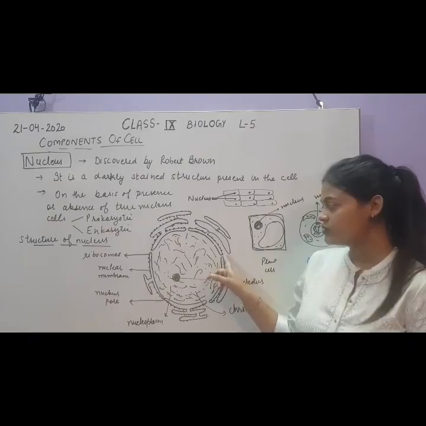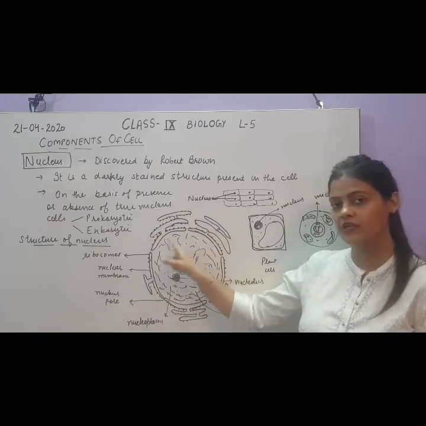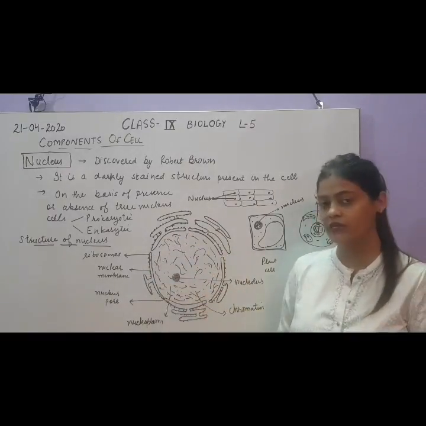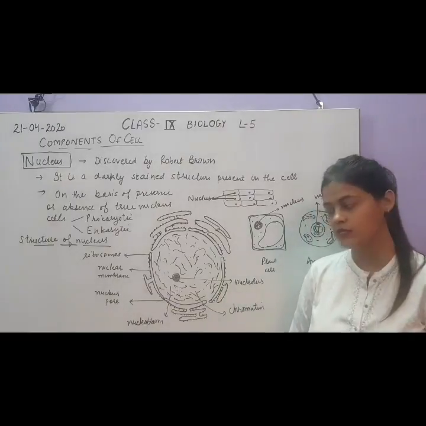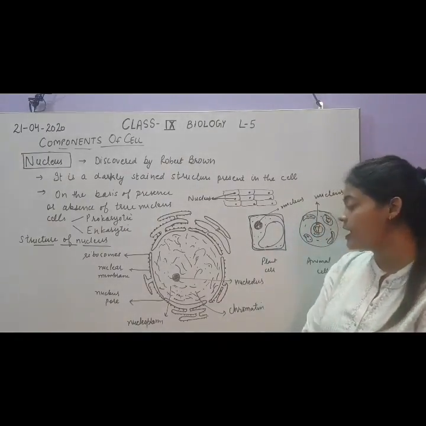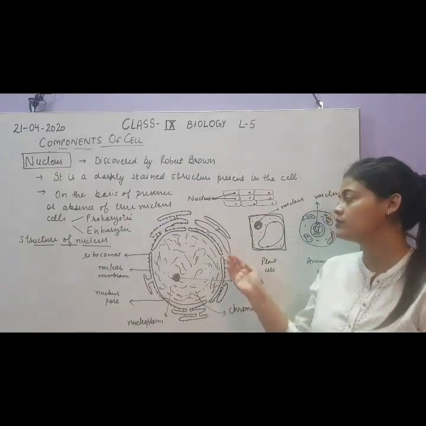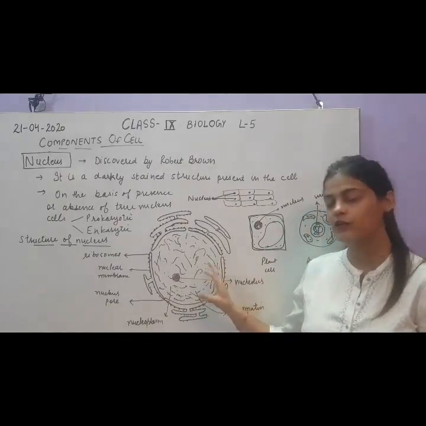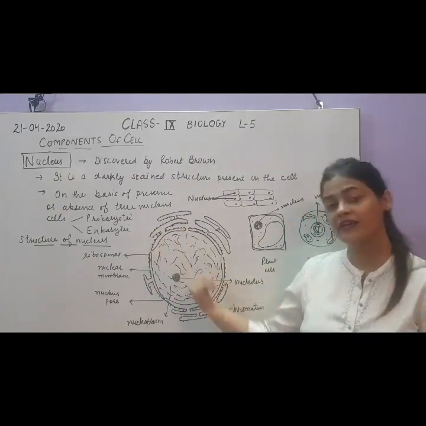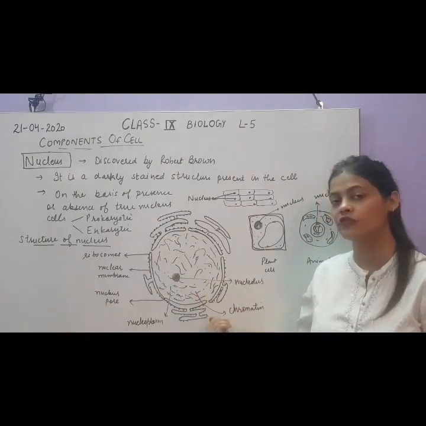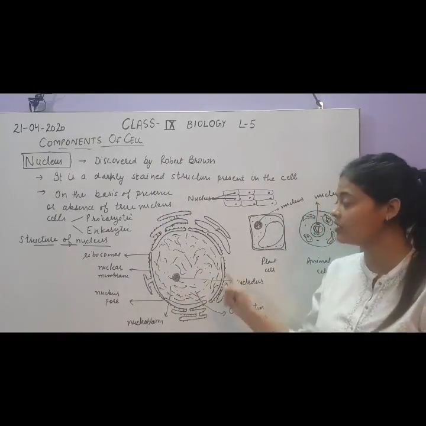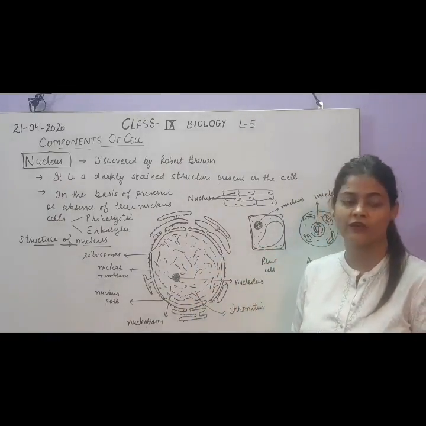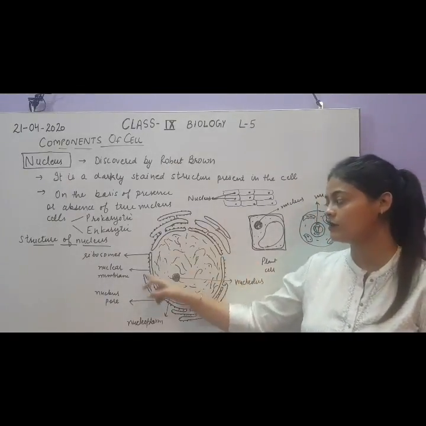Now if you look, it is not completely covering the nucleus. You can see there are small gaps in between. These are called nuclear pores. These gaps allow specific molecules, or molecules synthesized inside the nucleus, to move out of the nucleus, and material required inside the nucleus can move in through these nuclear pores. So is it clear? It is covered with a double membrane, the nuclear membrane, which has the same composition as the plasma membrane, but it is not continuously present.